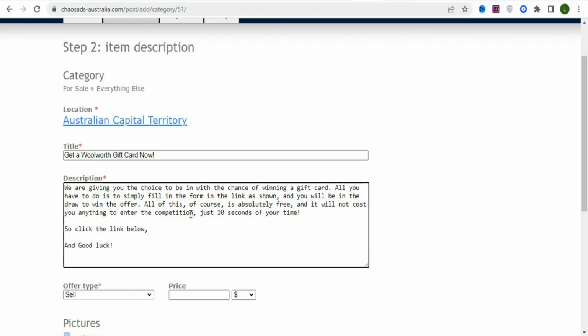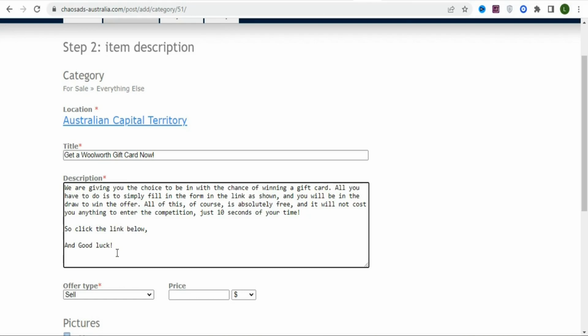If you like it, you can copy this exact description and then change it a little bit, because if you paste the exact sentence, this website is going to mark it as ad duplicate and they are going to delete your ad. So make sure you copy the same thing and then change it a little bit, or you can write your own simple description and then paste it here. So you can see I have my call to action: click the link below, and good luck.